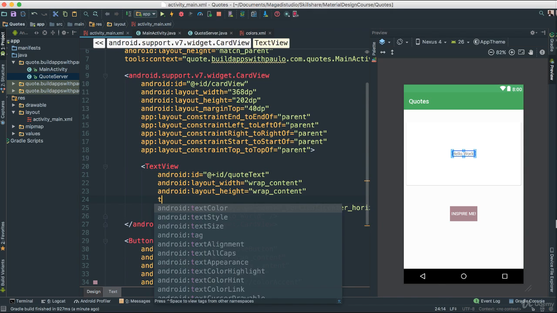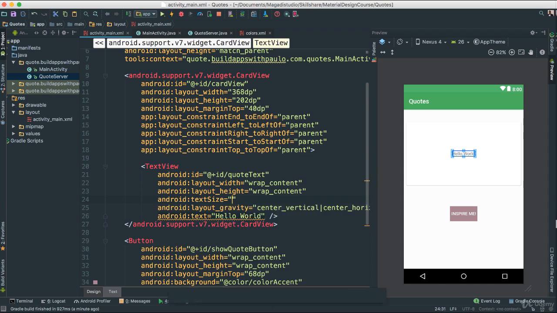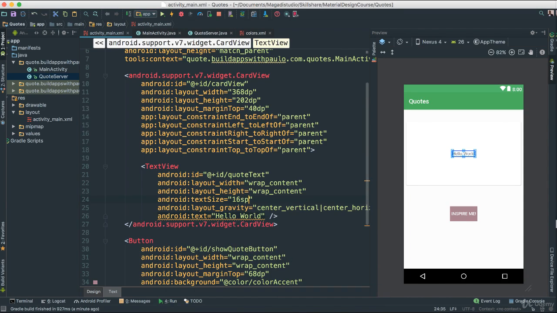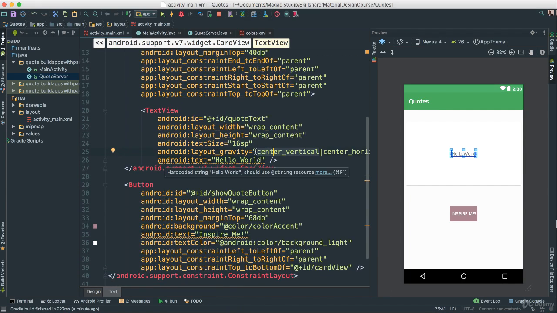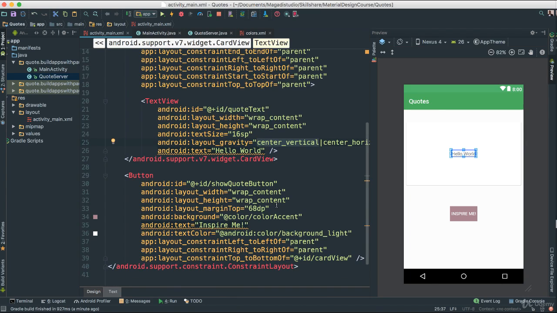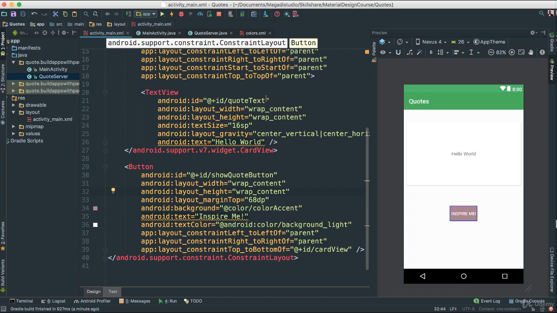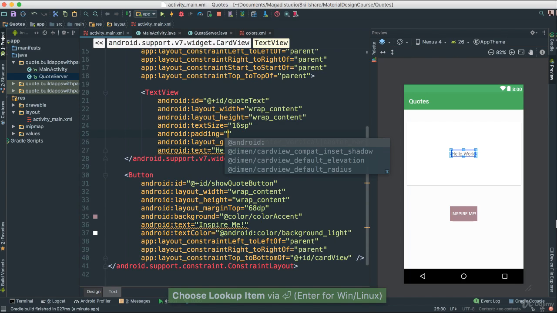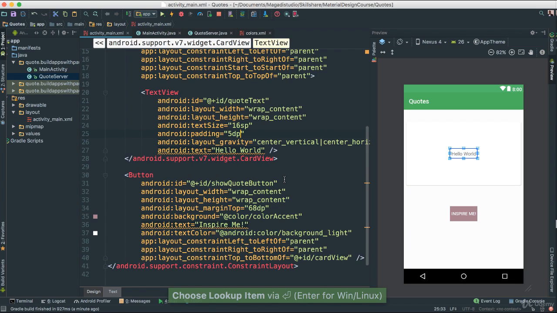So I'm going to say text size like this, and I can go ahead and say maybe 16 SP. Again, if this makes no sense, don't worry about it. Just do what I'm doing and you'll be happy. You will understand all of this once you go through the course. No problem. Okay, so what else? Let's give it a padding. Let's say padding, and I'm going to give a padding of about 5 dp. Let's save and give it a run.